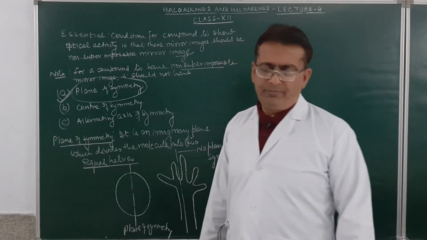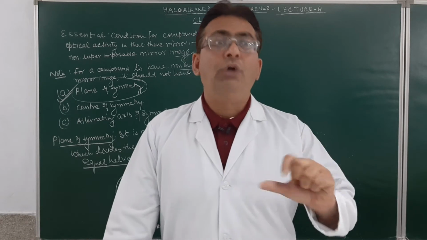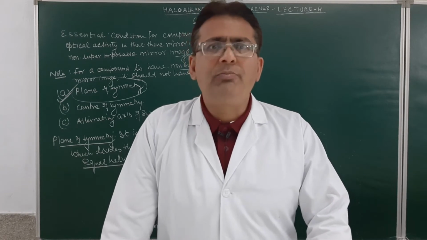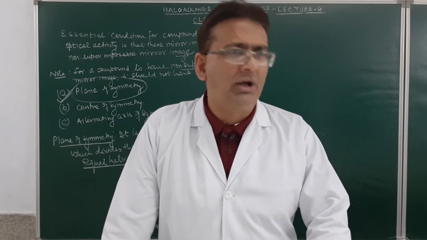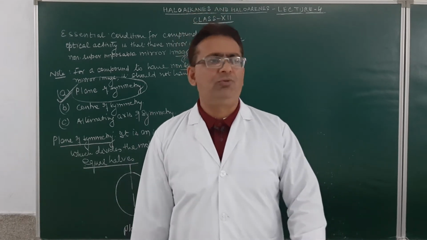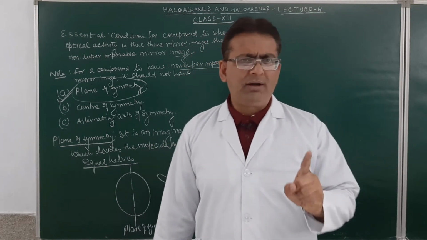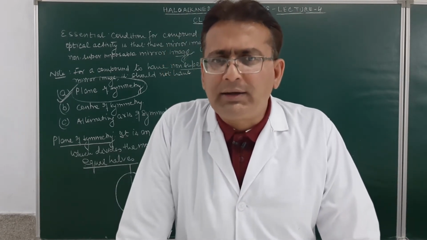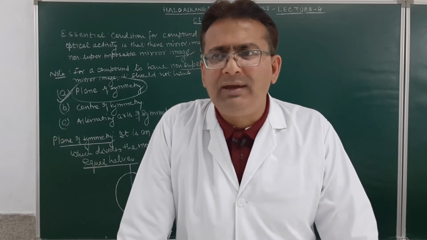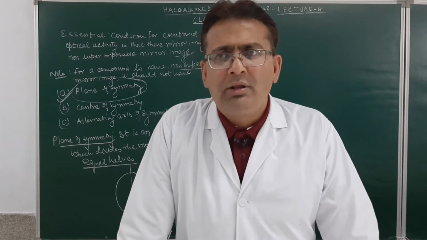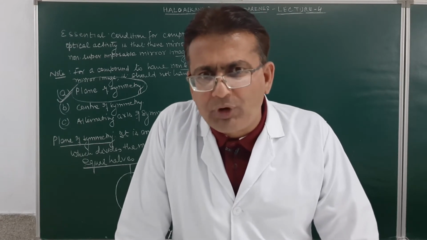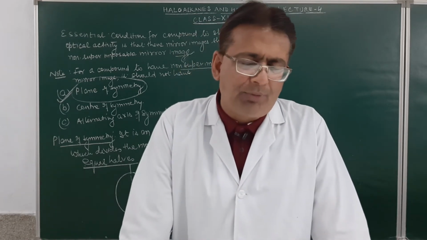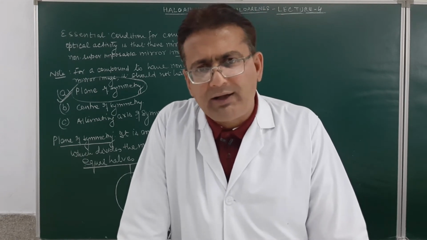Am I clear, student? Now, what to look for in an organic compound which indicates that it may not have a plane of symmetry, or that its mirror image will be non-superimposable and show optical isomerism? Always remember, any organic compound which contains one chiral carbon atom, chiral carbon atom meaning chirality center, a carbon atom which is bonded to 4 different atoms or groups, will never have a plane of symmetry, and its mirror images will be non-superimposable, and that compound will always be optically active.